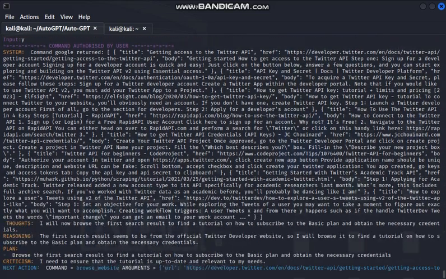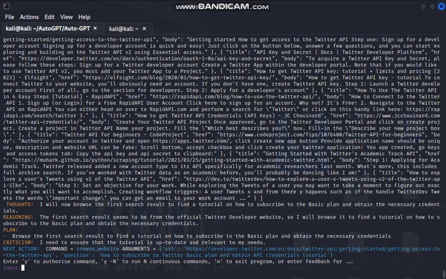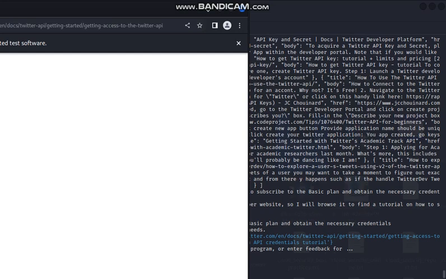So it went and searched Google, came back with some stuff. It's telling us it's going to browse the first search result to find a tutorial. The first search result seems to be from the official Twitter developer website. I will browse it to find a tutorial on how to subscribe. So it's asking me, do I want to authorize this? What I'm going to do is say yes, and I'm going to tell it yes for the next 10 steps so we can just watch it run.